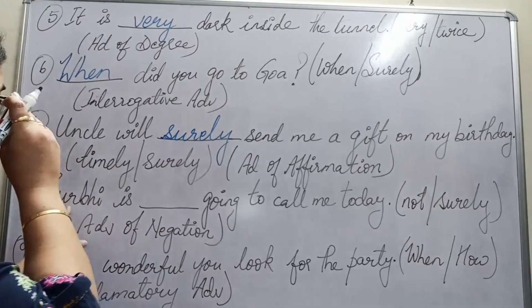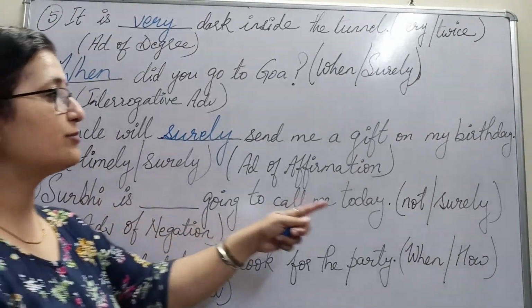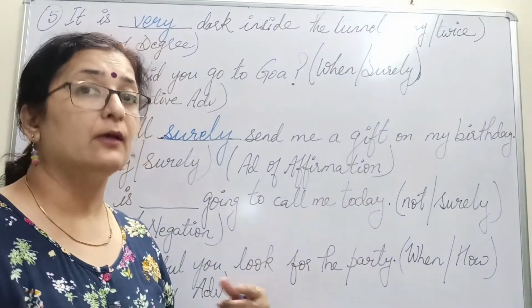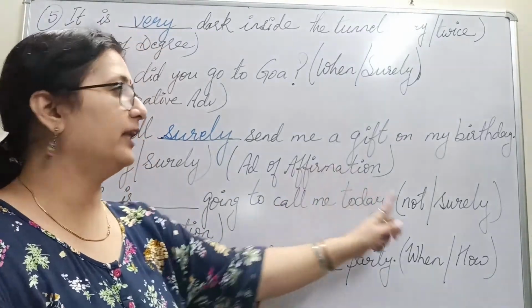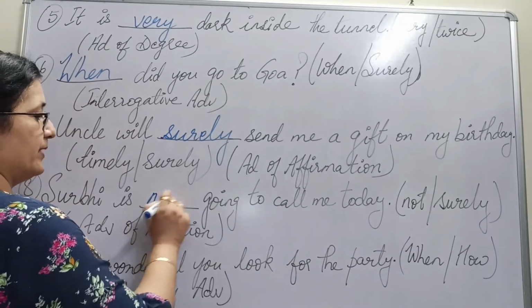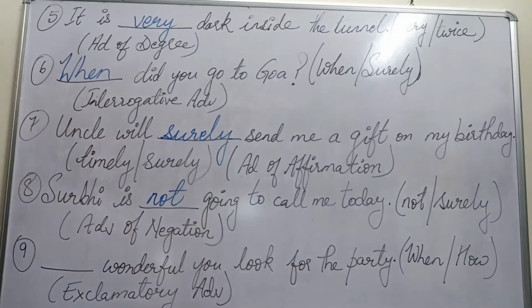The next one is adverb of negation. Negative. Surbi is dash going to call me today. Is surely going to call me today? But surely is going to be yes. So the other word, not. Surbi is not going to call me today.